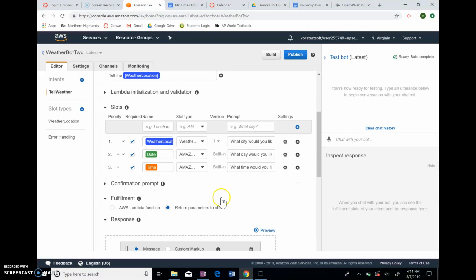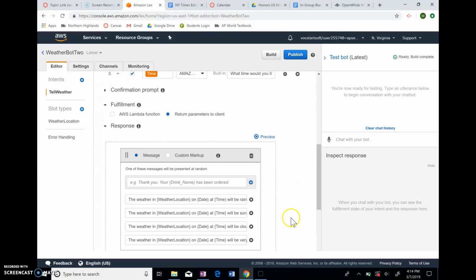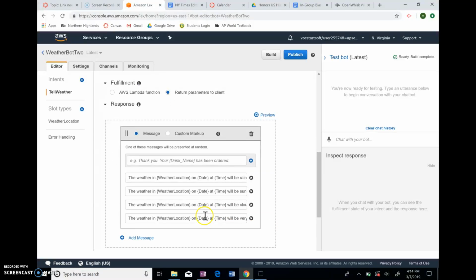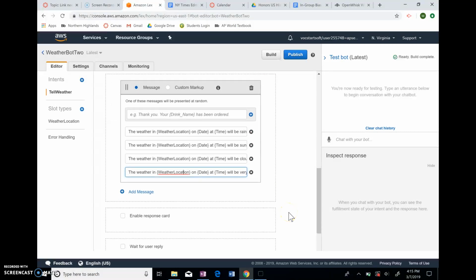And so after you enter those, it will give you a response that will tell you what the weather in your area is going to be like in that city, on that date, and at what time. And I think that this would be beneficial because it takes out a lot of human error that could come with telling the weather.